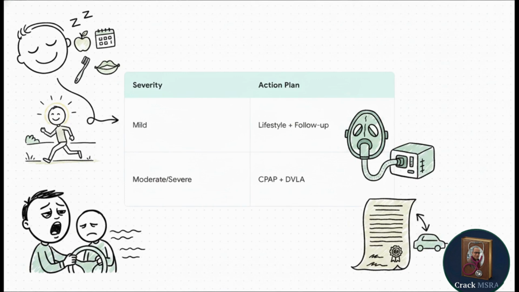Mild or asymptomatic patient, your action plan is lifestyle guidance and follow-up, offering that mandibular advancement device if they really need it. But if the prompt describes a moderate to severe case or specifically flags a sleepy driver, your action plan immediately escalates. You must prescribe CPAP and trigger that crucial legal DVLA notification. Connecting the medical treatment directly to the legal duty is exactly how the MSRA is going to test you.